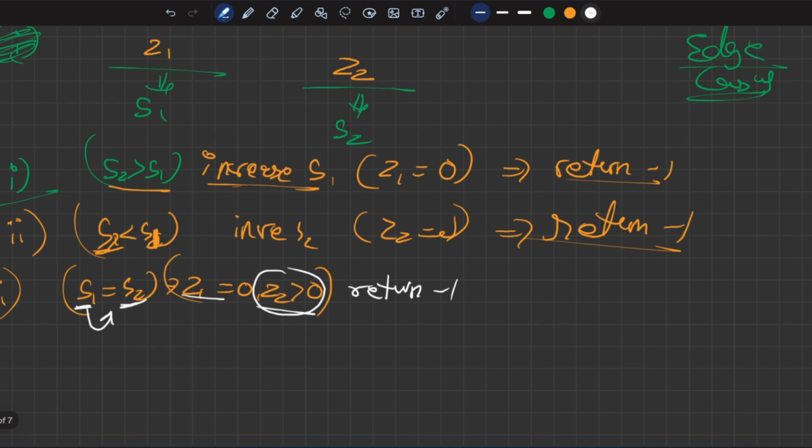And similarly, or Z2 equal to 0 और Z1 greater than 0 है.